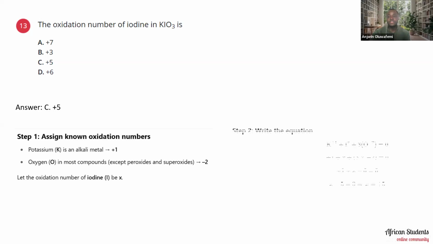If that is the case, we can say that K is plus 1, plus X, which stands for iodine, then 3 times minus 2 for oxygen. So that'll be plus 1 plus X plus 3 times minus 2, which equals 0. That'll be plus 1 plus X minus 6 equals 0, so X minus 5 equals 0, because plus 1 minus 6 is minus 5. So X will be equal to plus 5.